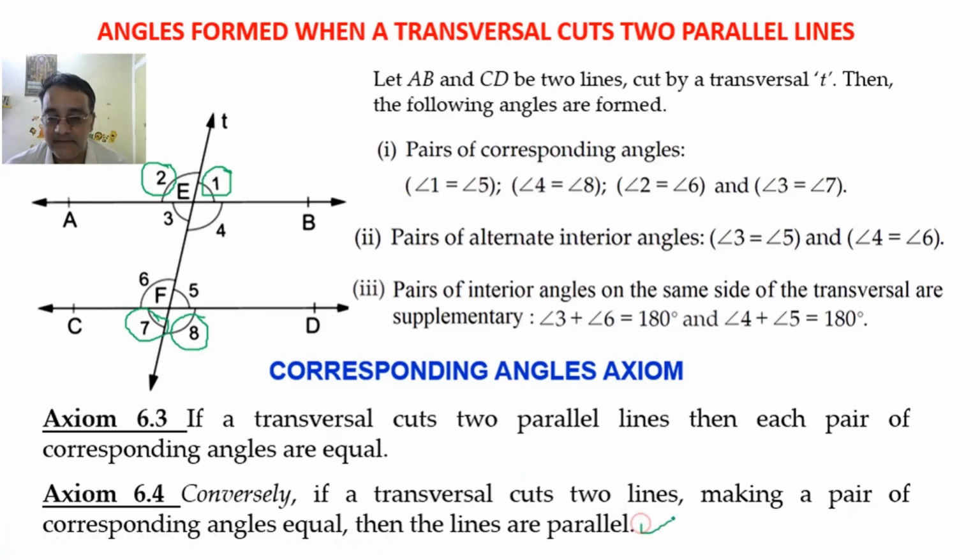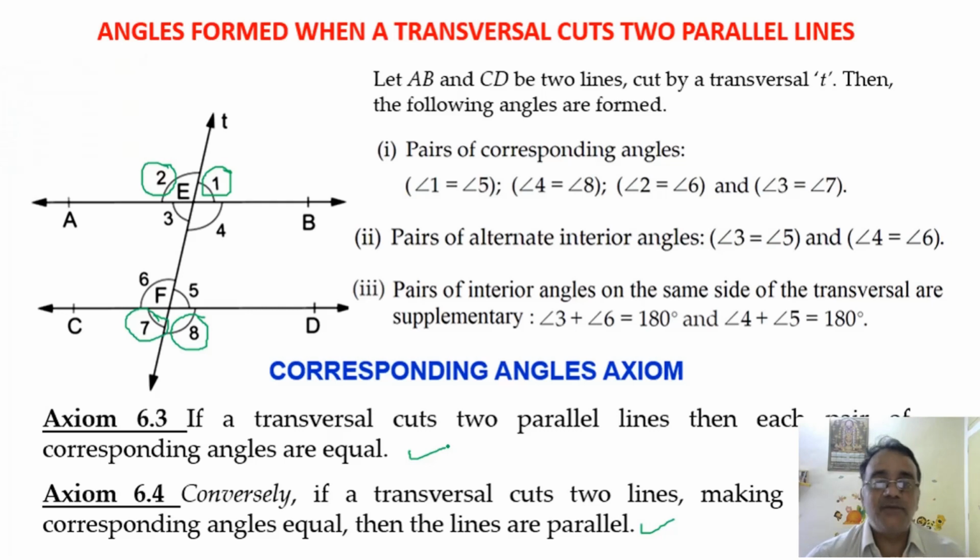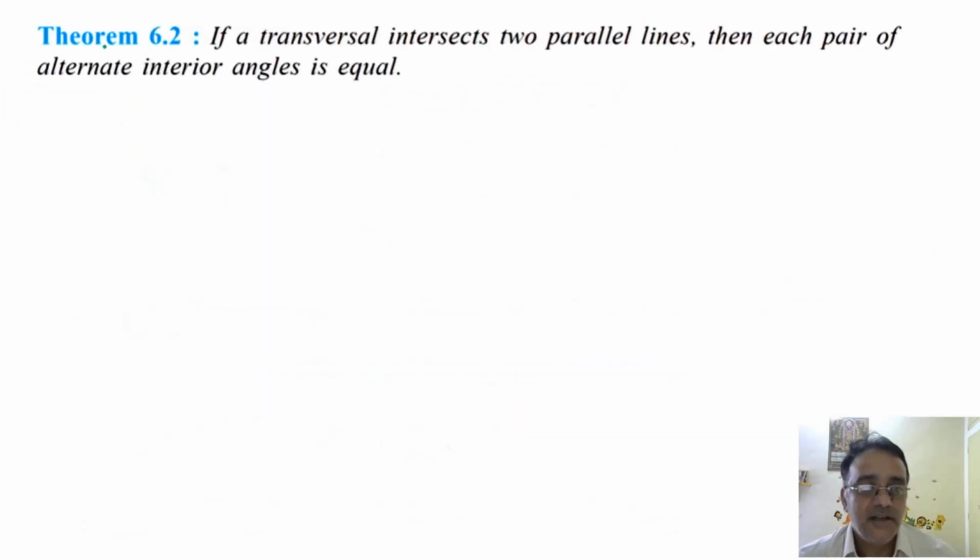So in order to prove all the other theorems, we will use the corresponding angles axiom. So let us start with the first theorem under this section, that is theorem number 6.2. If a transversal intersects two parallel lines, then each pair of alternate interior angles is equal. ओके सो हम लोग को ये प्रूव करना है कि अल्टरनेट इंटीरियर एंगल्स इक्वल होते हैं. So let us start with